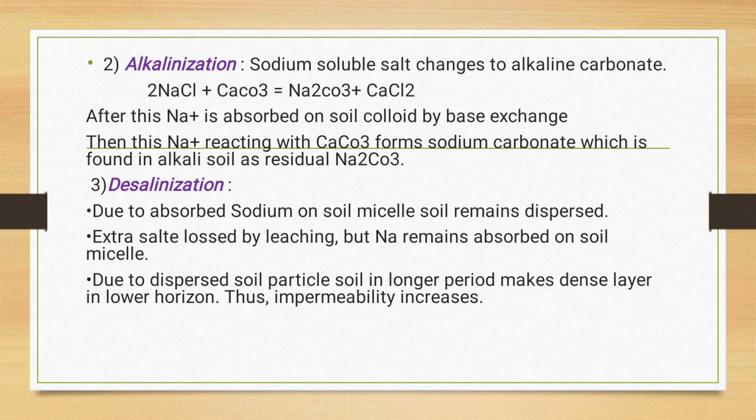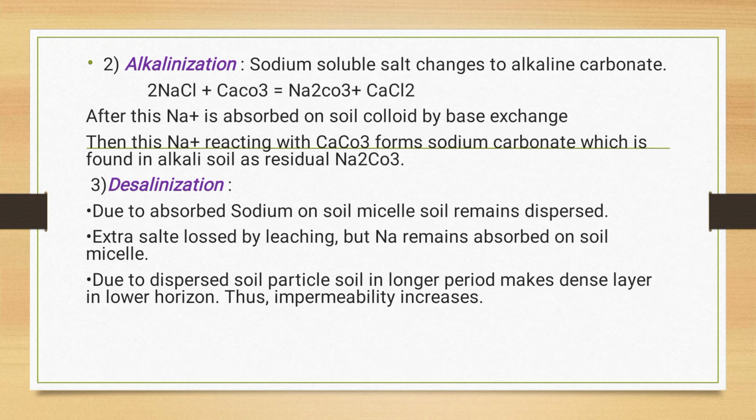Then the third important process in the formation of alkaline soil is desalinization. Due to the absorbed sodium on the soil micelle, the soil remains dispersed. The excess salts are lost by leaching, but sodium remains absorbed on the soil micelle.